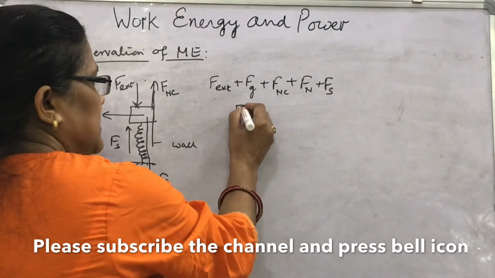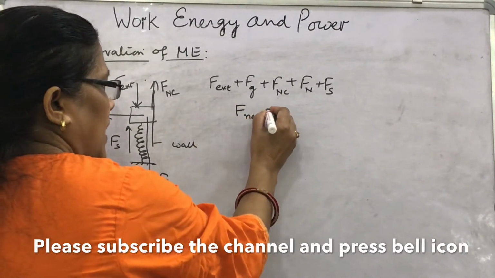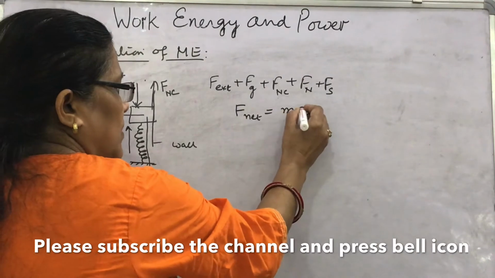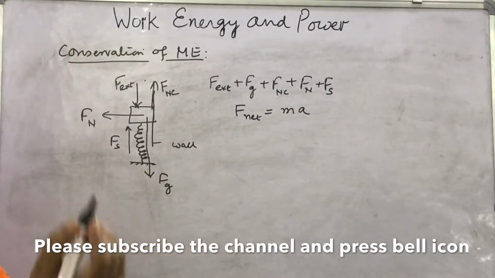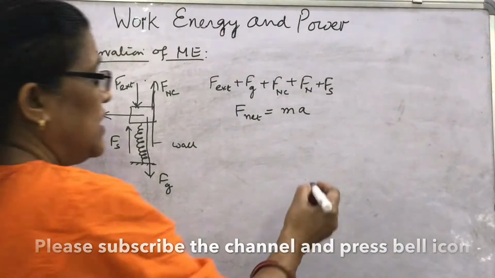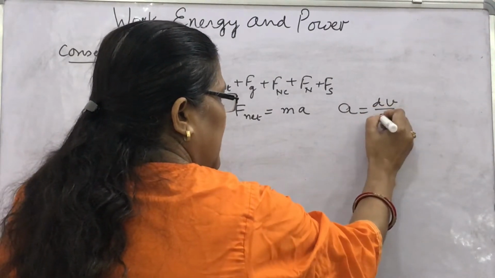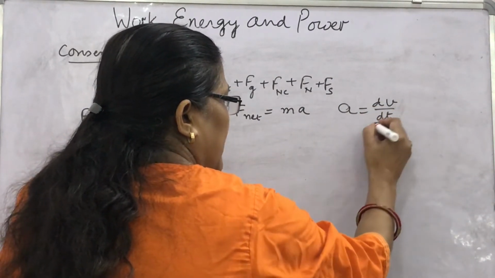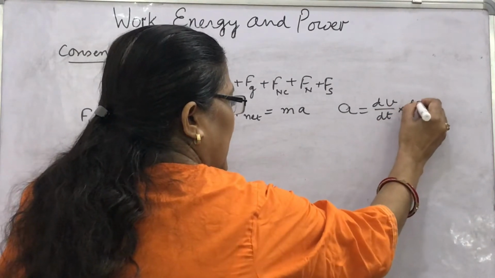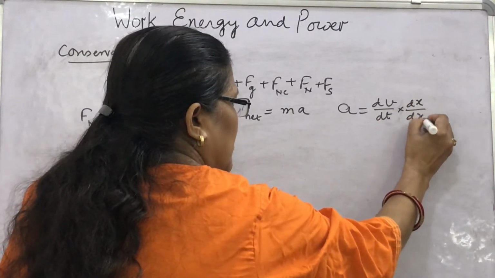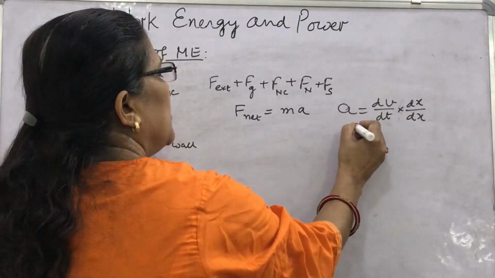Then what is F net? As per Newton's second law, net force is equal to mass into acceleration. What is acceleration? You know a is dv by dt, and you can write here, multiplying and dividing this expression by dx, what will you write?